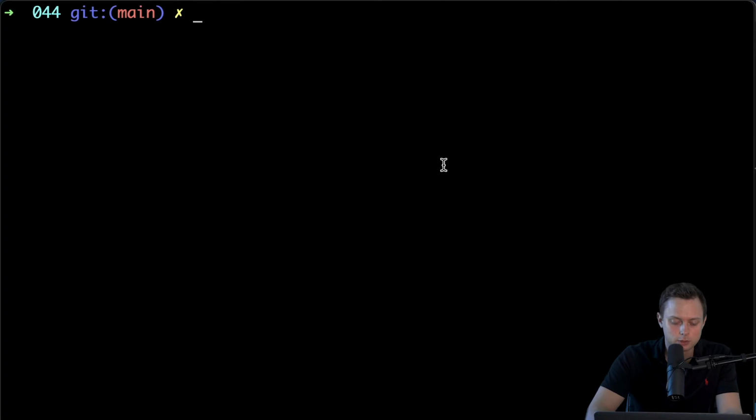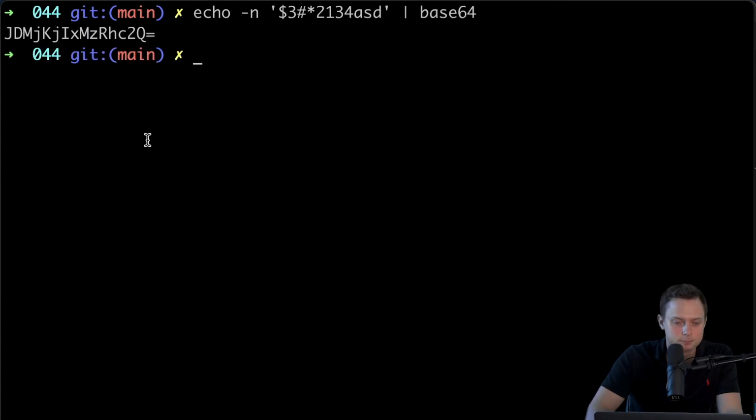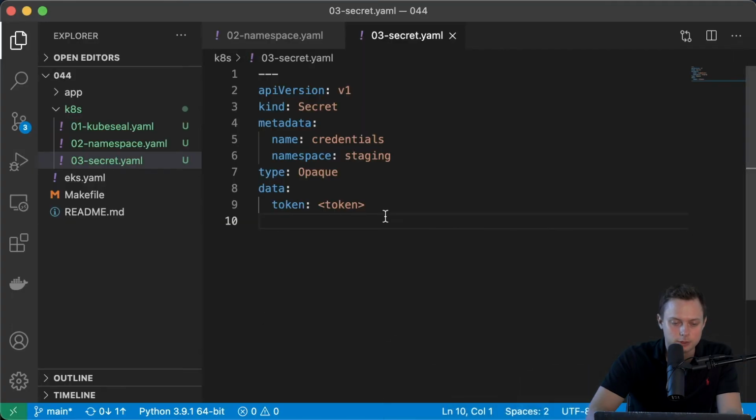Let's go back to the terminal and we're gonna use the echo command. We're gonna provide the -n to avoid new lines in that file. And this is the value for our token. And then we're gonna pipe it to the base64. Okay, and let's grab the encoded in base64 version. And let's replace this token.